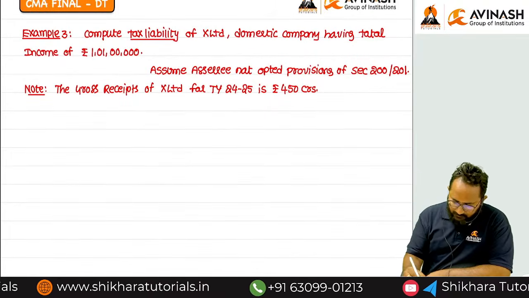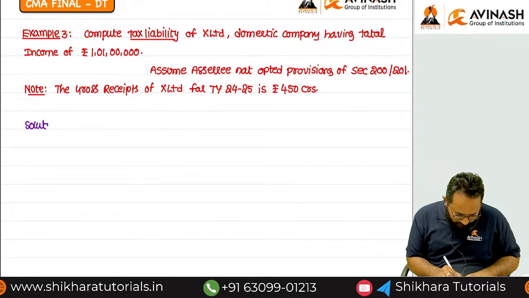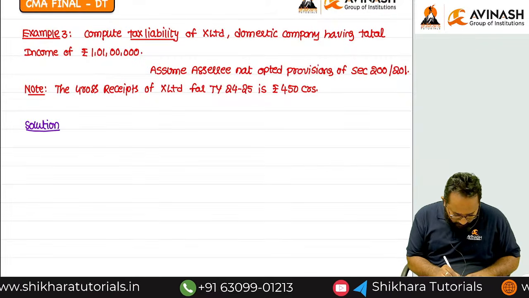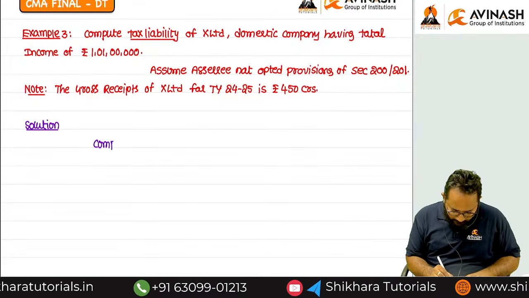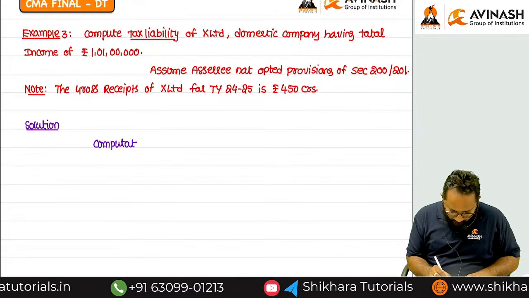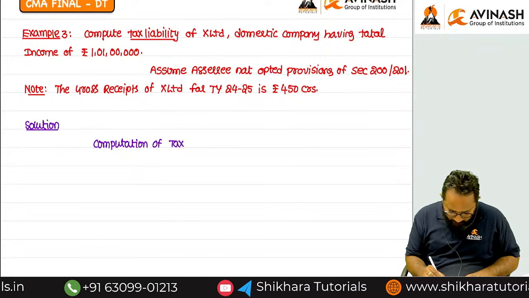Okay, just I will do it. You can do it on your own. Don't check my answer solution.